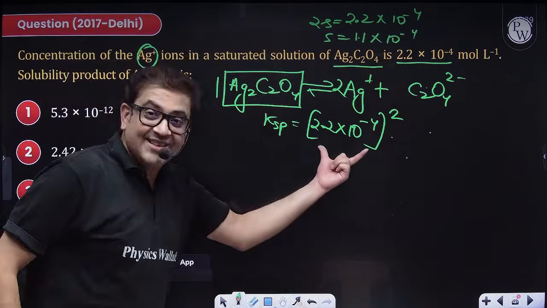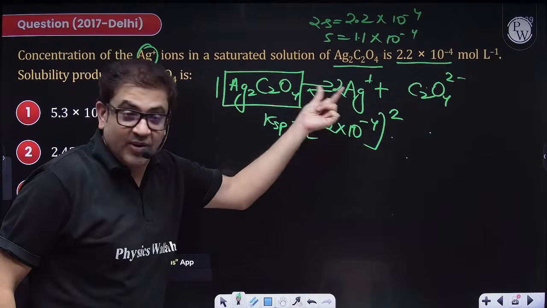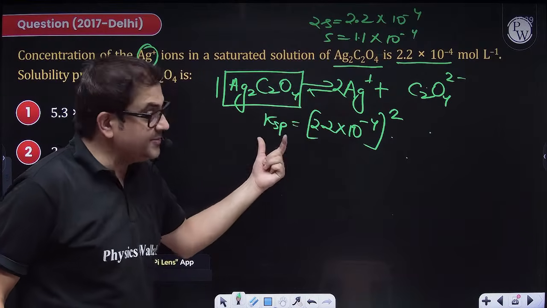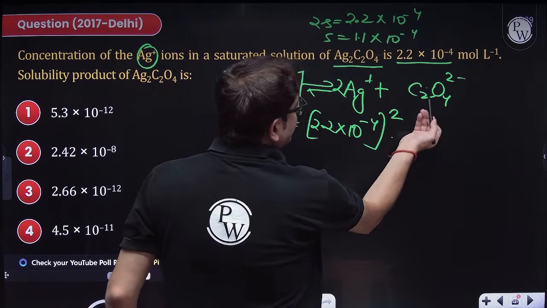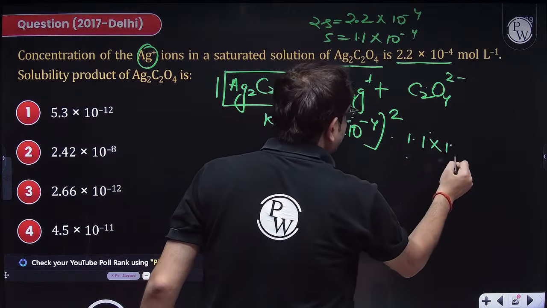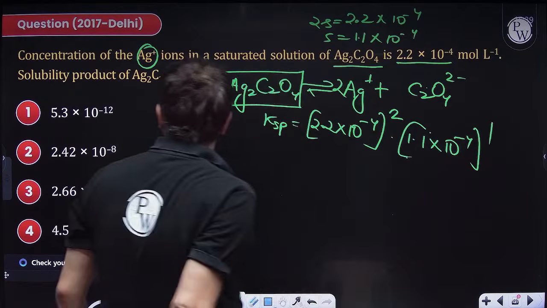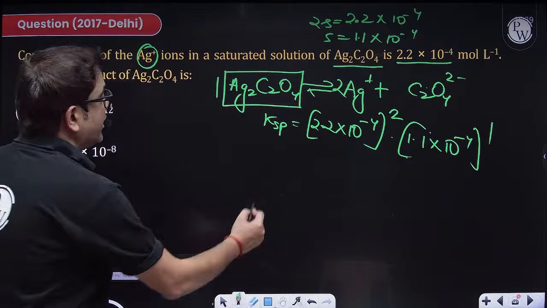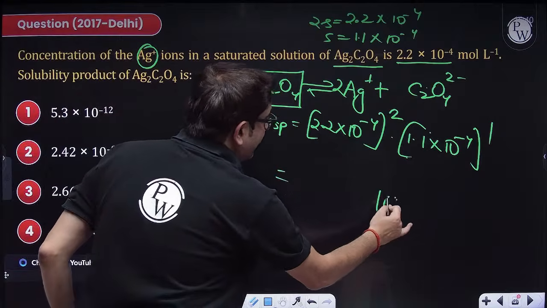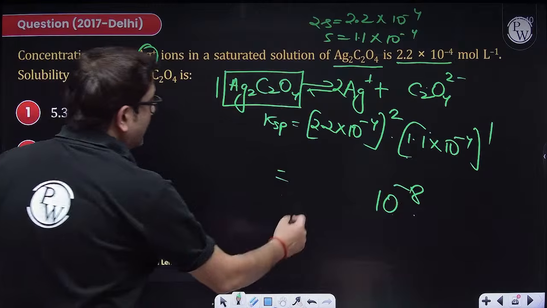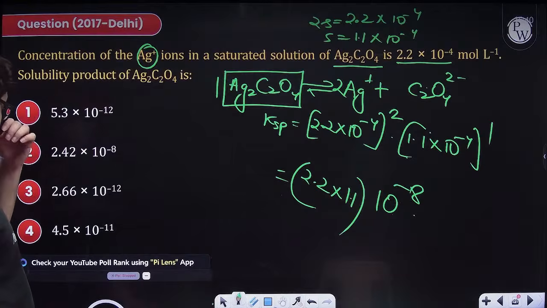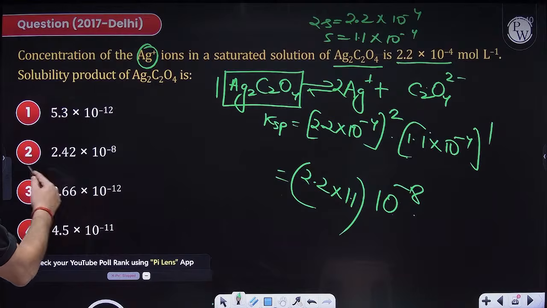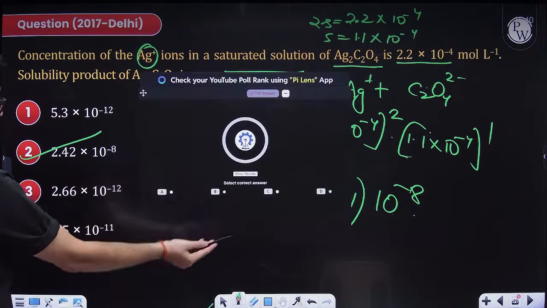And because this concentration is given, I have to square it, because Ag plus concentration squared will be for Ksp. But for oxalate, I know what is the value of S, and S of this will be formed. So this is 1.1 into 10 raised to the power minus 4, power 1. So this will give you the value of solubility product, which will be 10 to the power minus 8 and 2.2 squared into 1.1. So option 2 is your right answer. I hope.